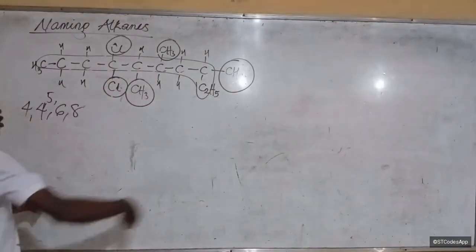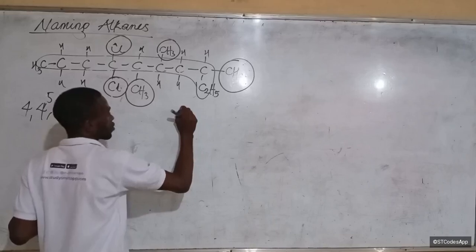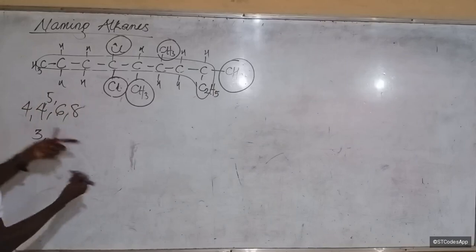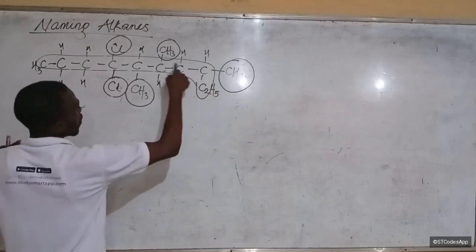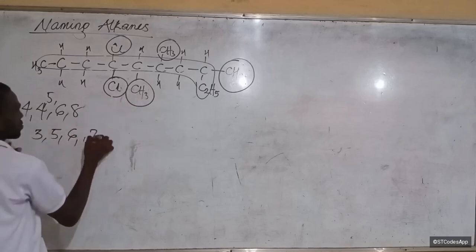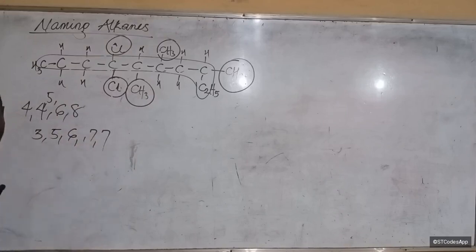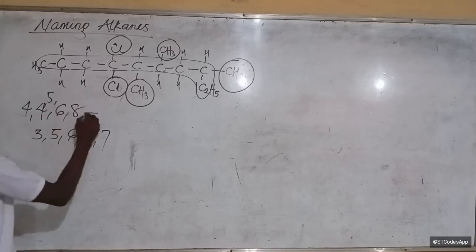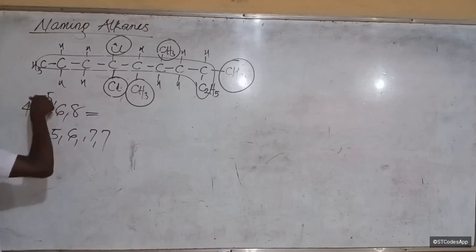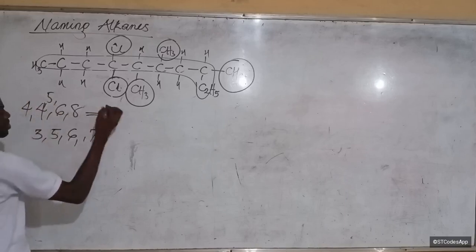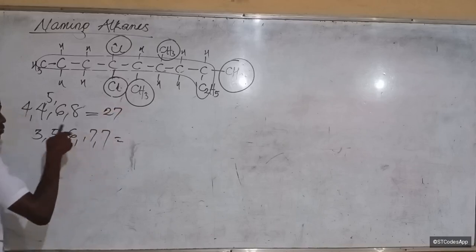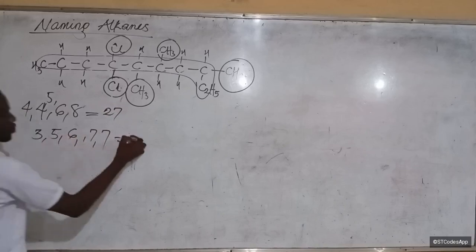All right, let's go now. Want to come from here? We're going to have, where are we going to encounter our first substituent? 1, 2, 3. All right, so we have 3. Obviously, that is the lowest. Let's go 3, 4, 5, 6, 7, 7. Whoa, that's big. Okay, let's do the addition and see which one gives us the lowest possible number. Now 4 plus 4 plus 5, 13 plus 6, 19 plus this, 27. But let's add this. 14 plus 7 plus 7, 14 plus 6, 20 plus 8, 28.